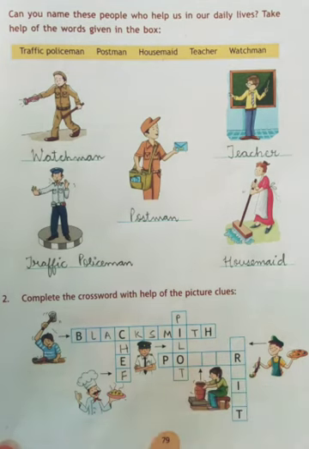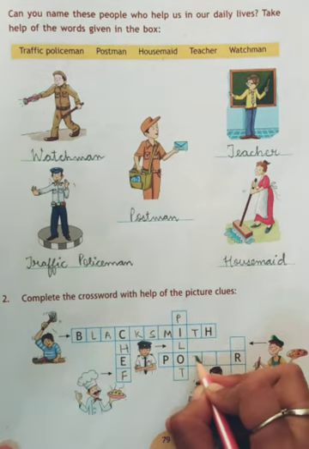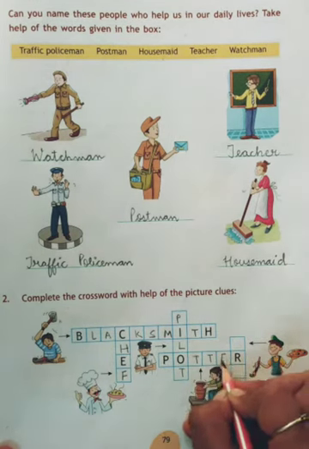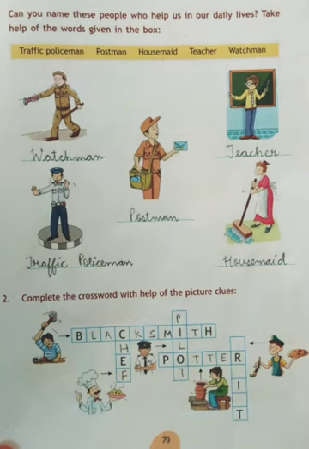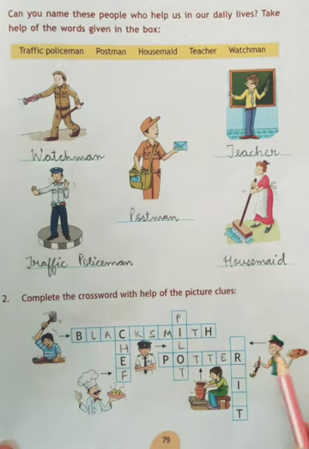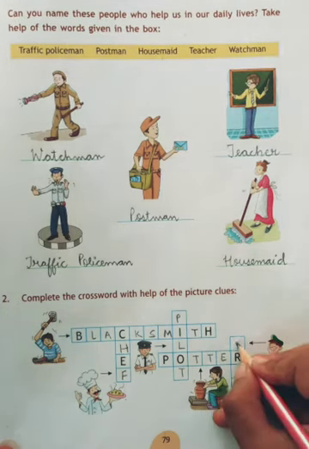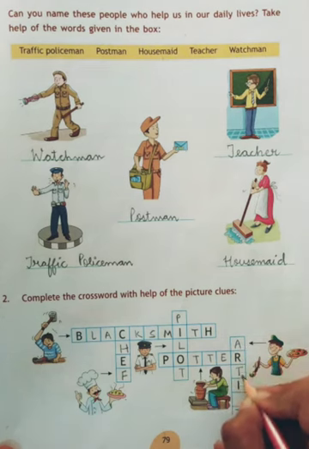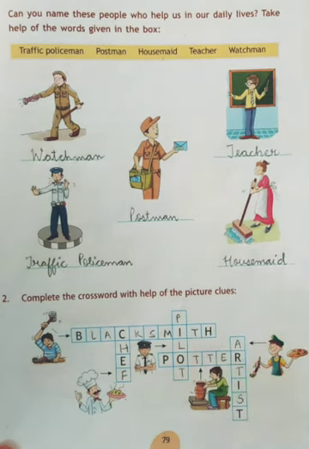He is a pilot. PILOT. Pilot. Next, who is he, children? See, what is he making? He is making pots. So he is a potter. P-O-T-T-E-R. Potter. Next, again there is a person who has colors in his hand. So he is an artist. A-R-T-I-S-T. Artist. Right? Done, everyone?